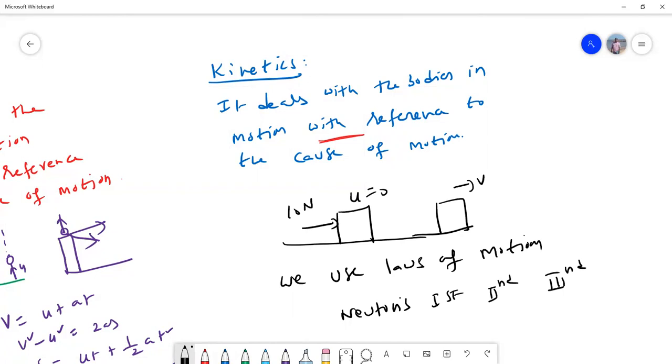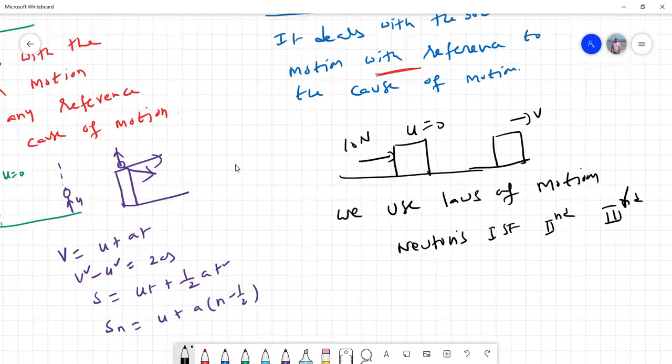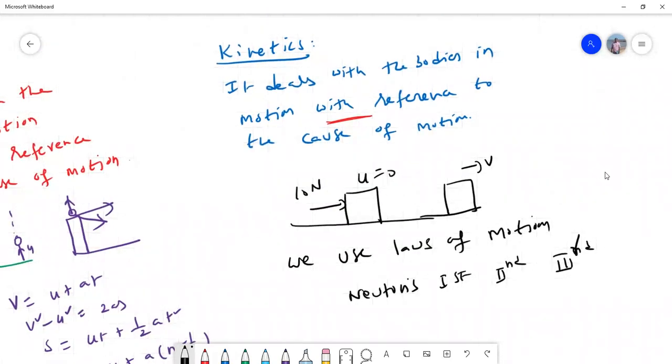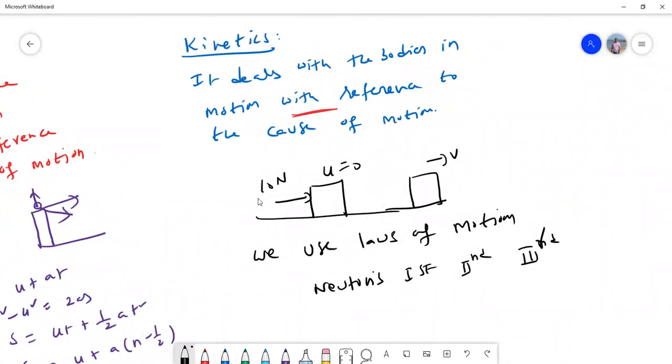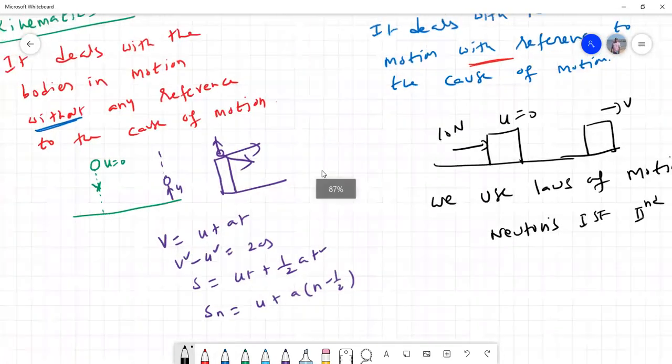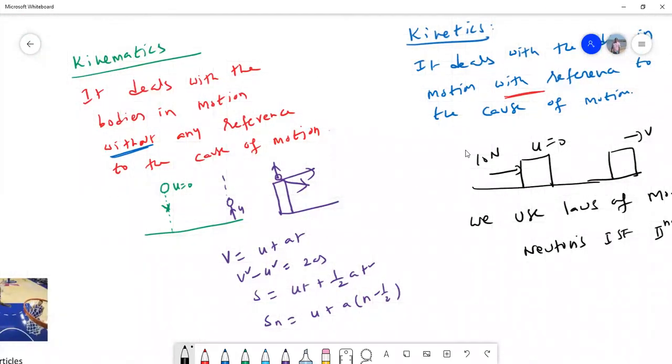Remember, in kinematics we don't use Newton's laws, whereas in kinetics we use the laws. So here you should understand, in kinetics we talk about the cause of motion: how the body is moving when a force of 10 is applied, what is the acceleration, and what other forces act on the body, like friction, all that. But in kinematics, we don't talk about force. I hope you all understood the difference between kinetics and kinematics.